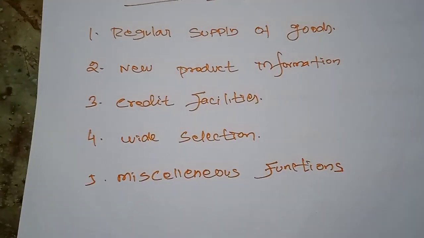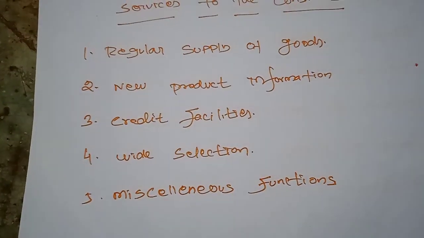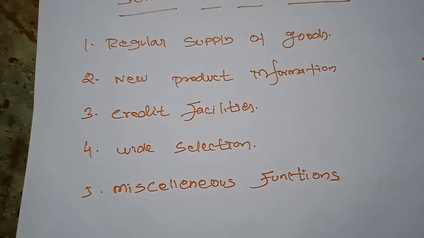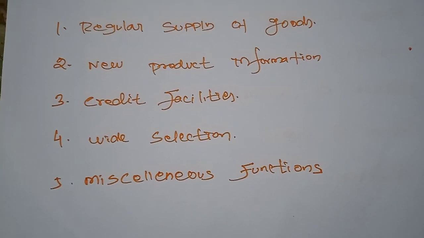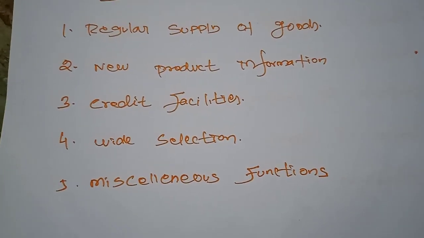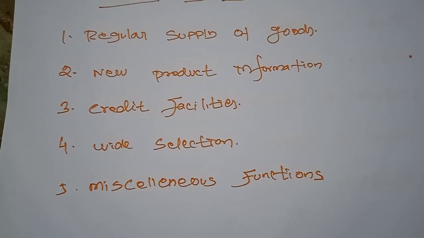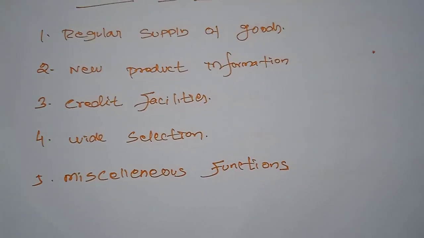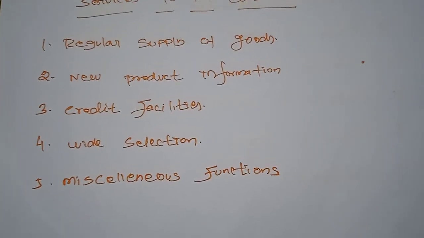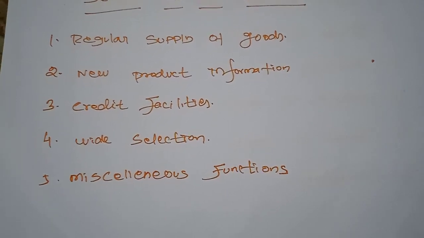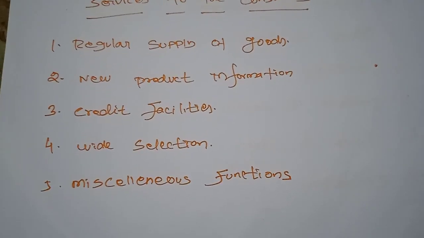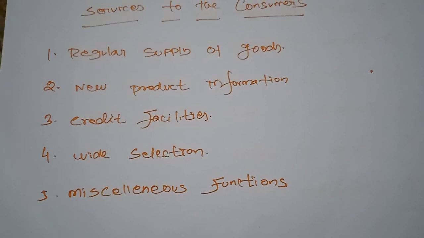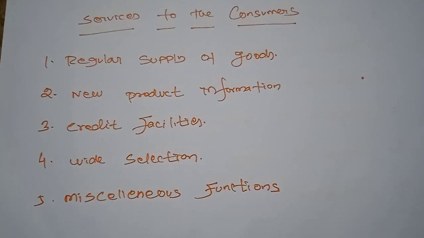Next, wide selection. Sometimes the retailers provide a wide selection of commodities. The retailers generally keep stock of a variety of products of different manufacturers. This enables the consumer to make their choice out of a wide selection of goods. So when we have arranged all the commodities in a good manner, the consumer also has the chance to select and prefer different types of manufacturers. So they can select from a wide range at the retailer.